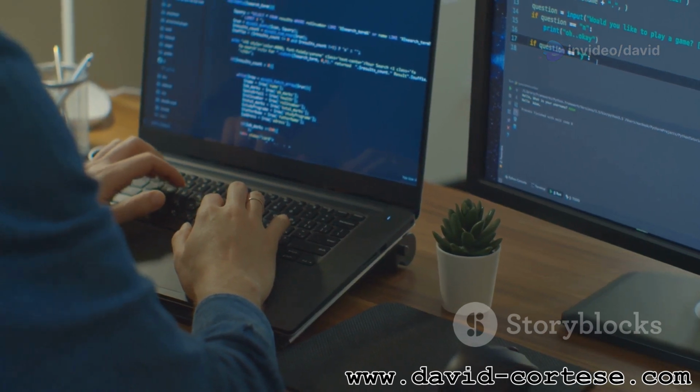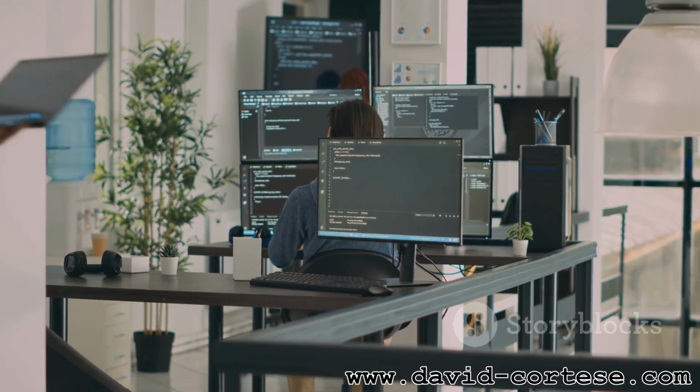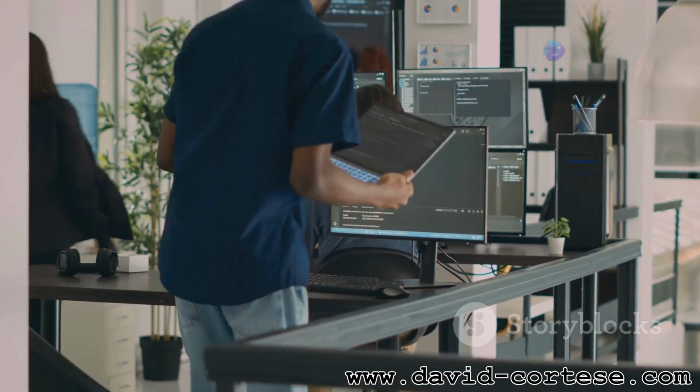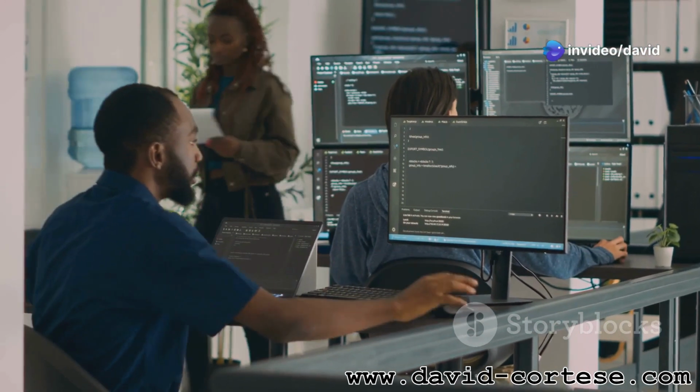Example 2, checking if a number is even or odd: int number = 7, if number % 2 == 0, printf("%d is even", number), else printf("%d is odd", number).